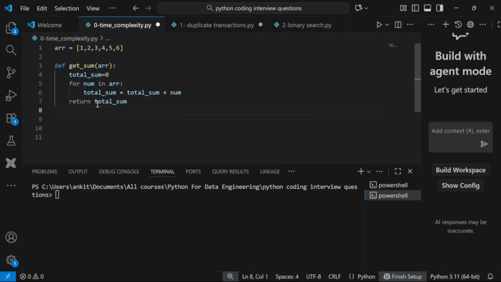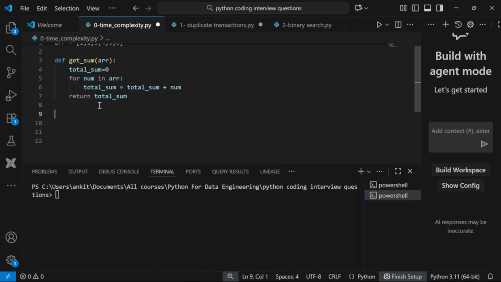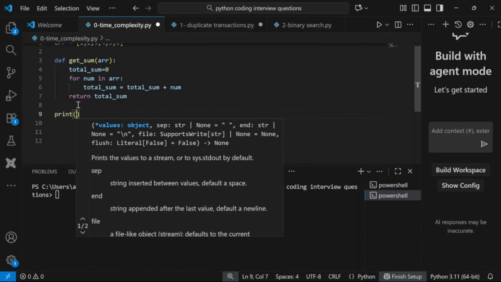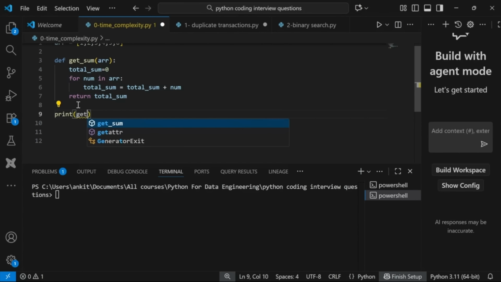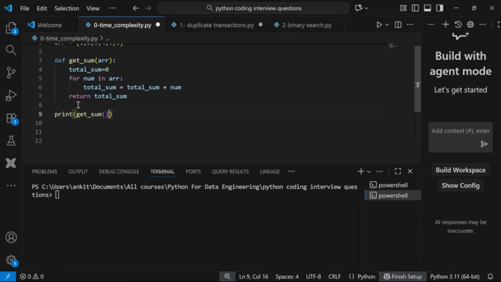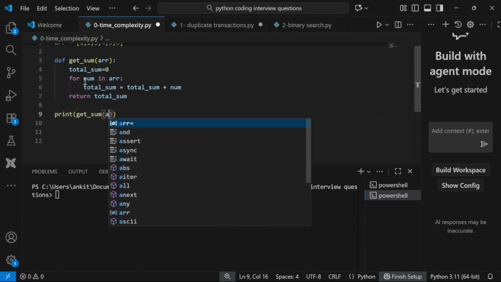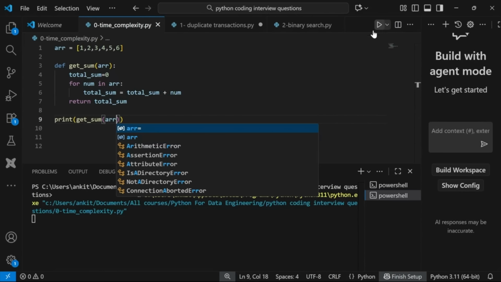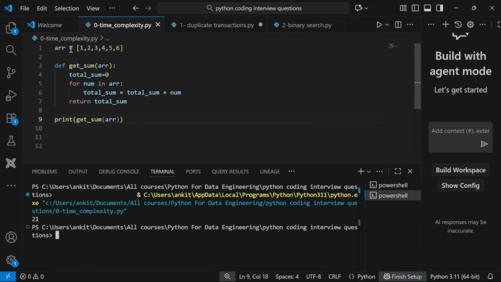I hope you understand this. Now I will call this function: print get_sum and pass this array, whatever we have declared here. Okay, so it is giving me 21. If you sum all of this, it will give you 21.